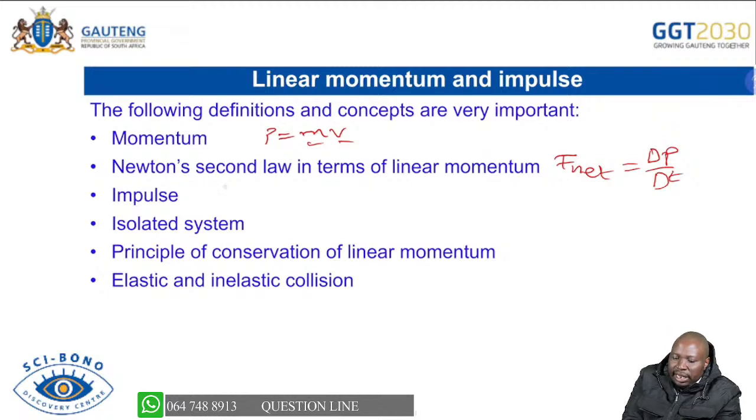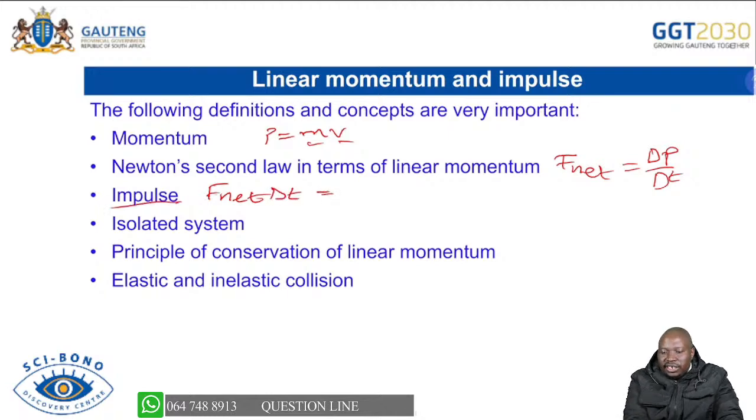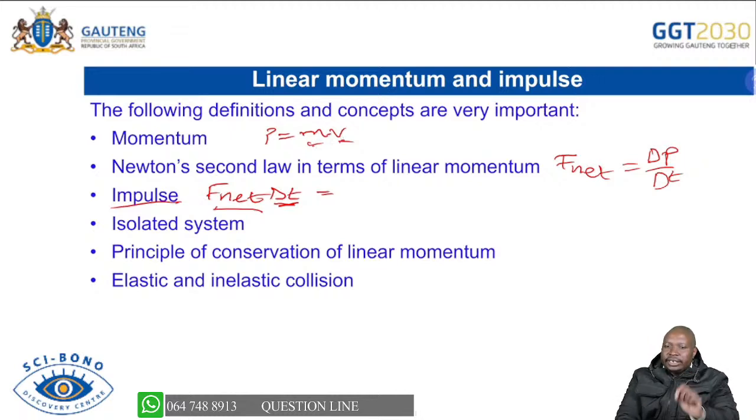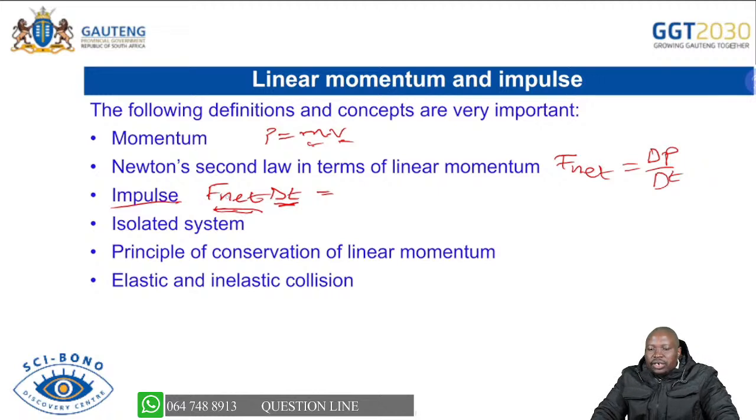Impulse, remember, is F net delta t. When you define impulse, you say it is the product of the net force acting on the object and the time taken while that force was acting on that object. So you know it is a product. The same as with momentum, where it is a product because you are multiplying m and v. Even for impulse, it is the product of the net force and the time it took while that net force was acting on that object. So please always remember these formulas and definitions.